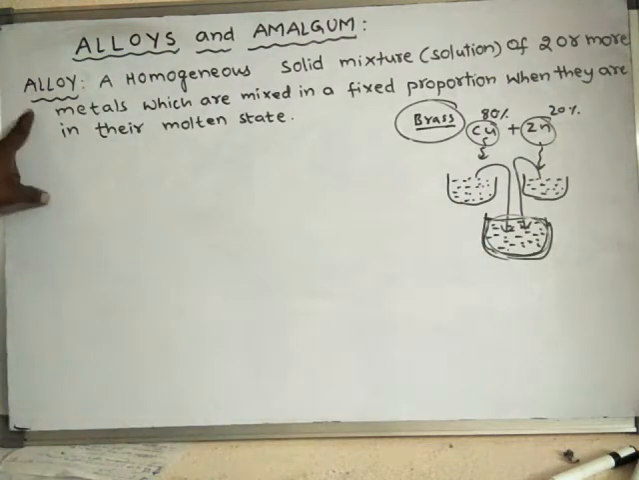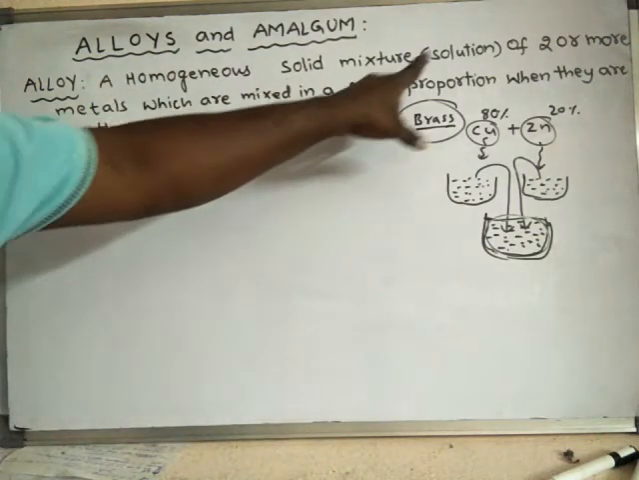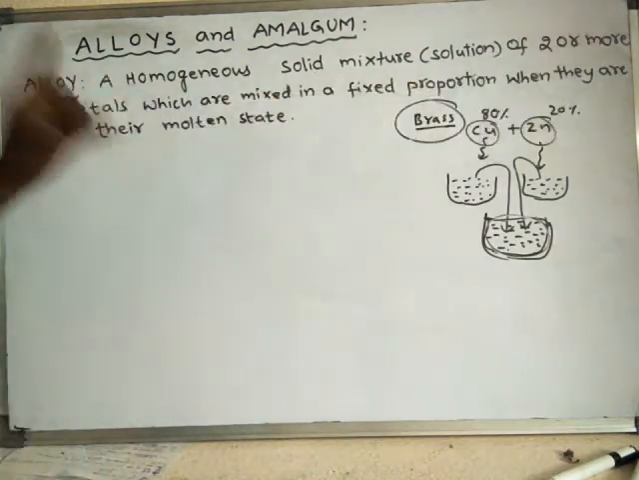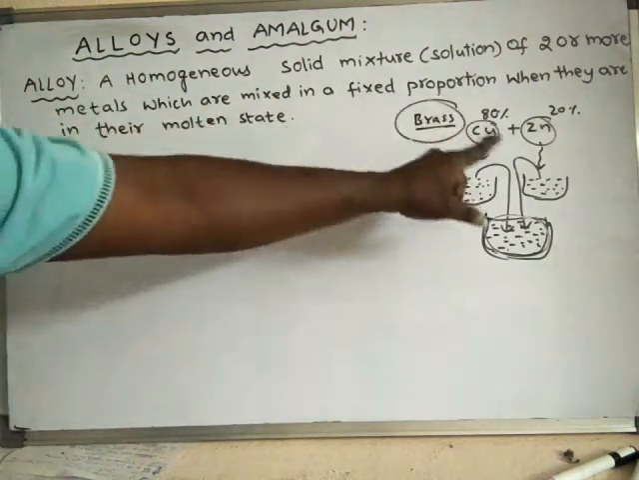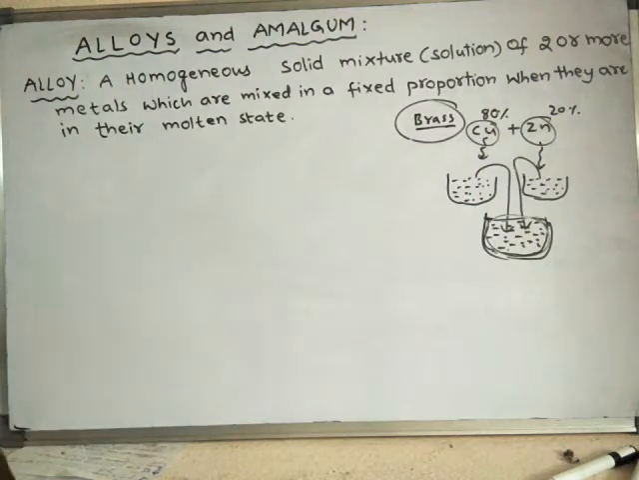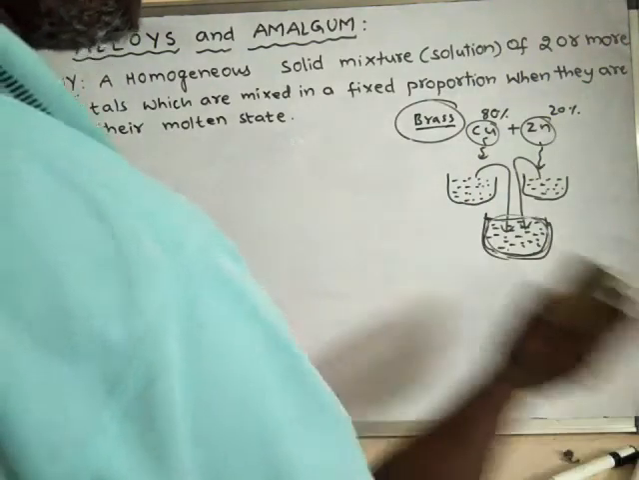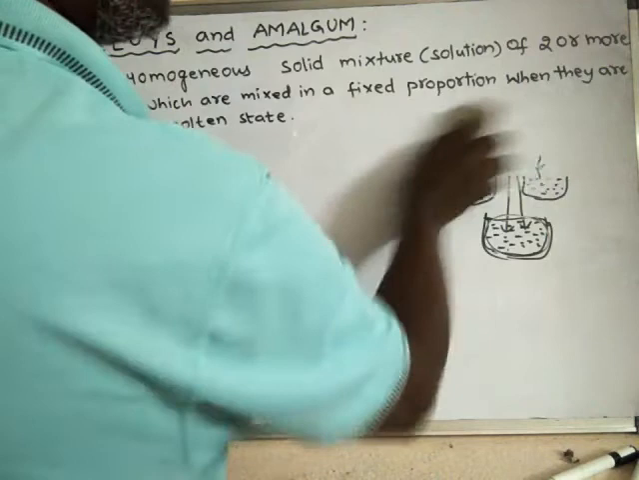So what is an alloy? An alloy is a homogeneous solid solution of two or more metals which are mixed in a fixed proportion when they are in a molten state. So this is the definition of an alloy.